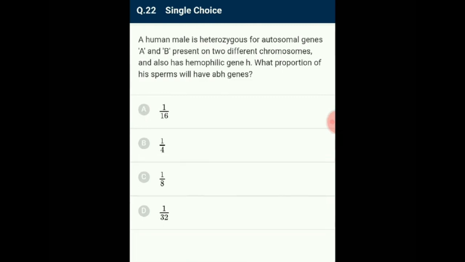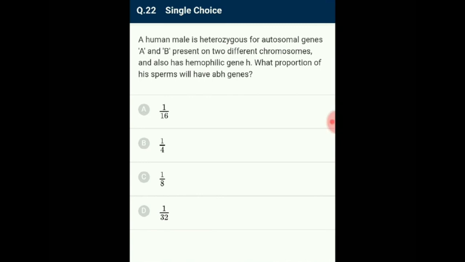Question number 22. A human male is heterozygous for autosomal genes capital A and capital B present on 2 different chromosomes and also has the hemophilic gene small h. What proportion of the sperm will have small a, small b, small h genes? Hemophilic gene small h is present on the X chromosome. The probability of his sperm having the X chromosome with small h gene is 1 by 2.